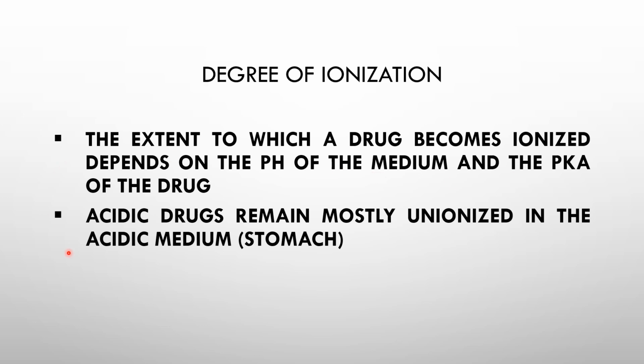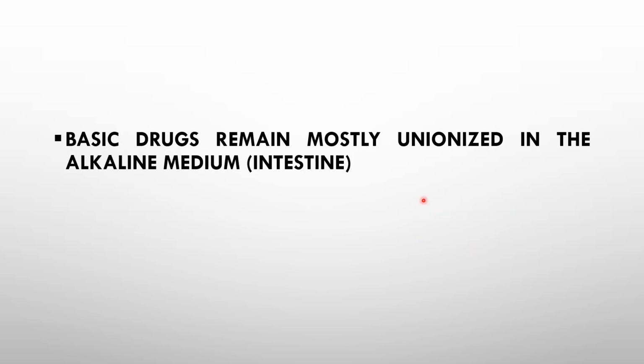And we have already discussed that acidic drugs remain unionized in the acidic medium, that is in the stomach. So they are unionized. So unionized form is more absorbable. All right. And same is for the basic drugs. They become more unionized in the basic medium or in the intestine.